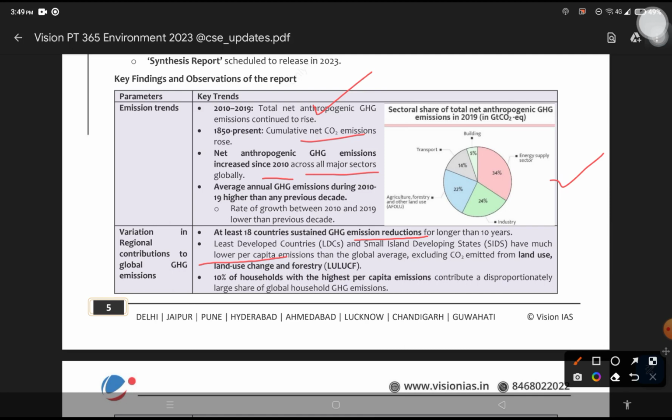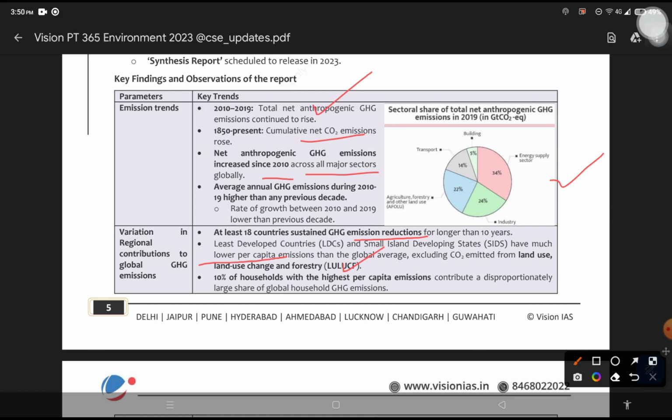LULUCF? Basically, LULUCF, that is land use, land use change and forestry sector, is used to report the carbon dioxide flows between different terrestrial reservoirs and the atmosphere.